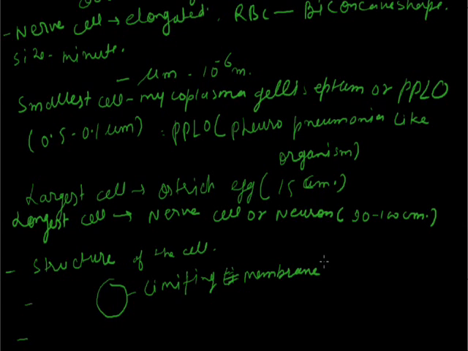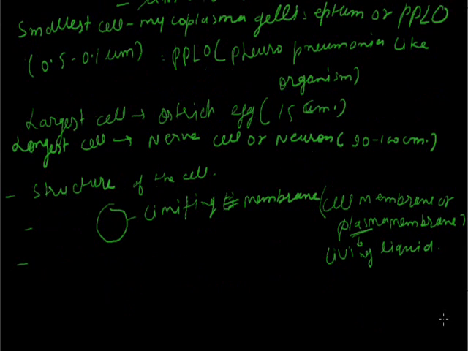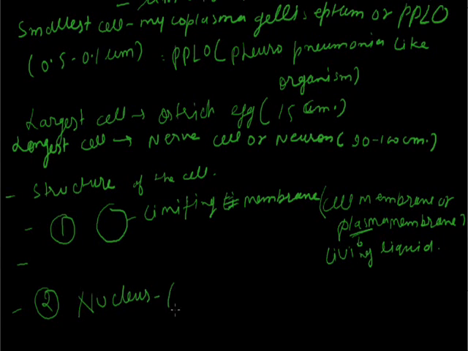To form a cell there should be a limiting membrane, which is known as the cell membrane, or a kind of plasma membrane. The word plasma is basically used for living liquid. Next, the structure of the cell. The first point is the limiting membrane. The second point is the controlling body of the cell, which is known as the nucleus.